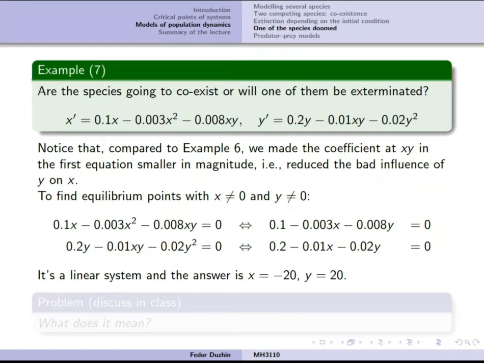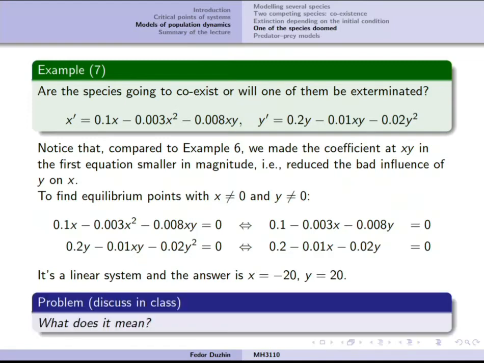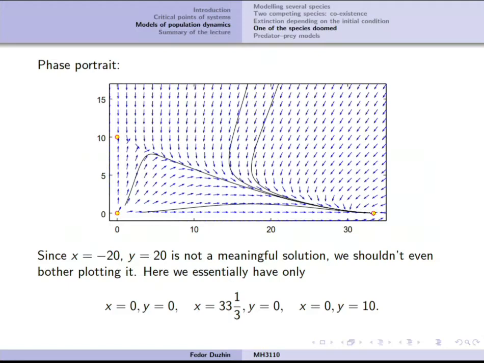So I suggest that you pause the lecture and try to figure out what it means. But as a matter of fact, it just means the following. It means that this is not a meaningful solution, so it shouldn't be taken into account at all. We just ignore it. So we just don't bother about it. So instead, we should look at existing solutions, of which there are 3.